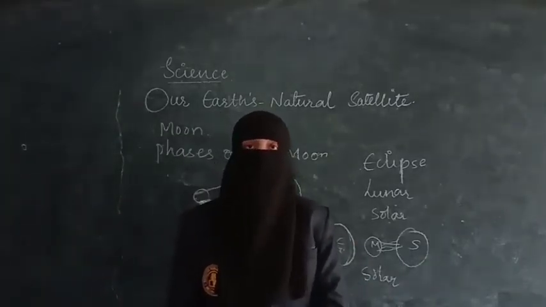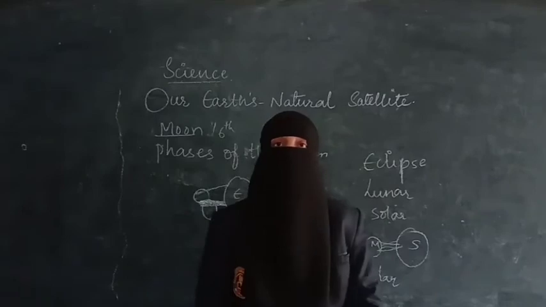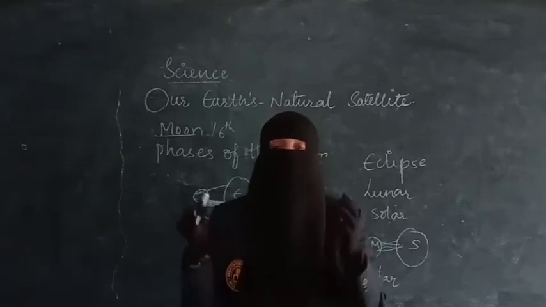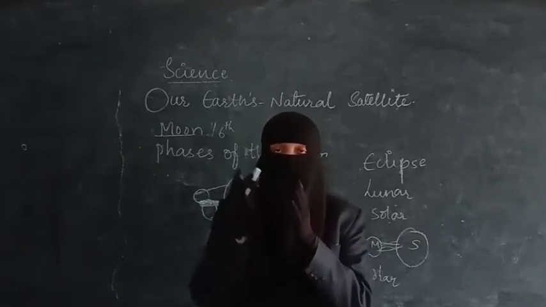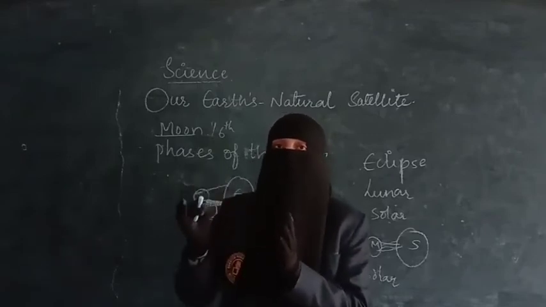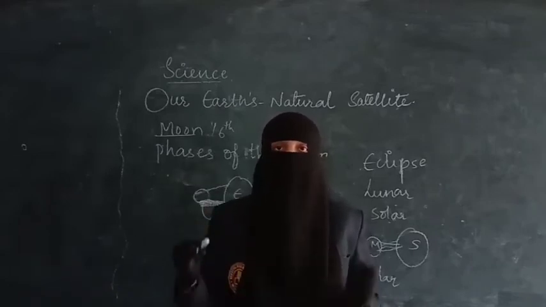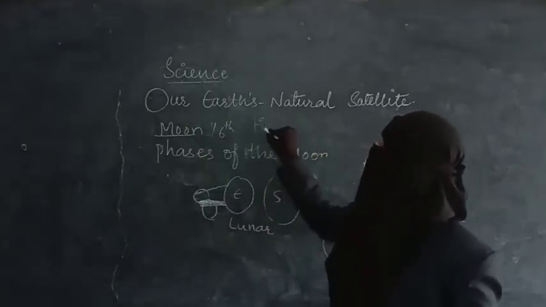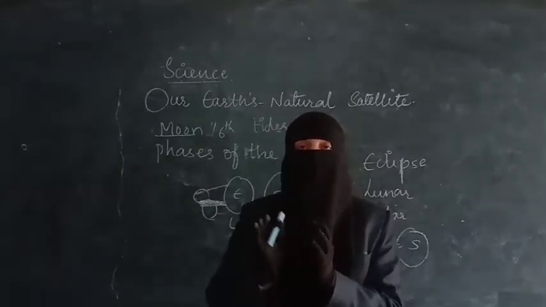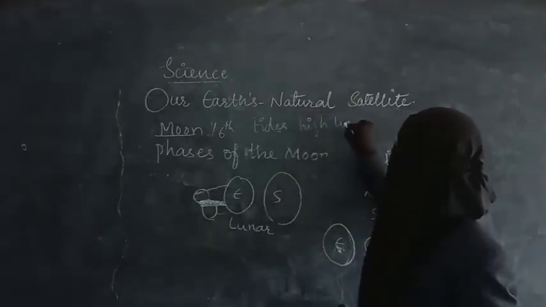Next, how do we know that the gravity of the moon is only 1/6 of the earth? Even though it has very little gravity, it can affect the seas and oceans a lot. What happens when the moon is revolving? The surface of the moon which is near to the earth makes some effects on the water of seas and oceans. It causes tides. Phases of the moon also cause tides.